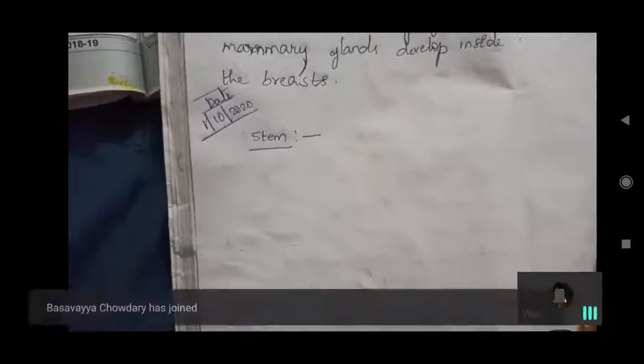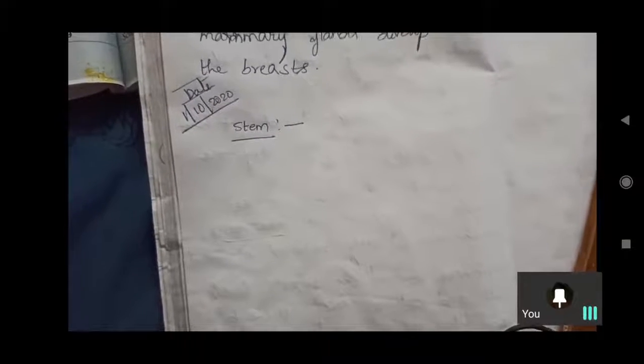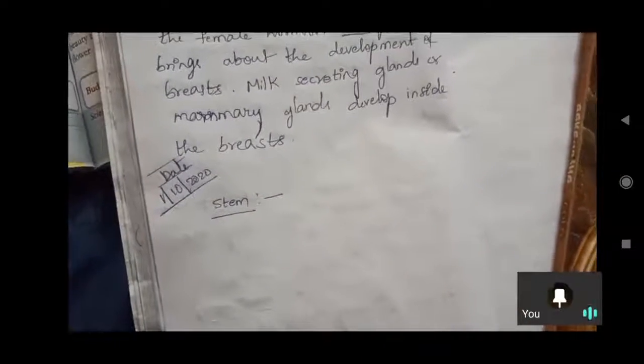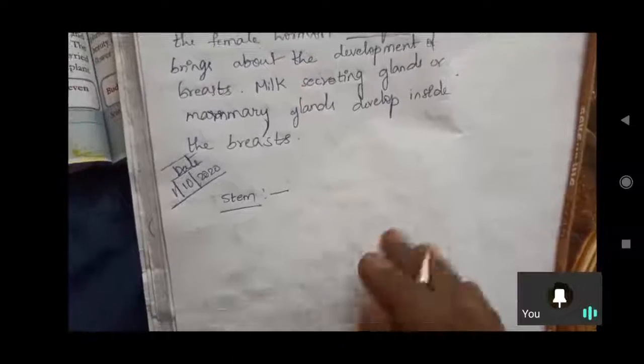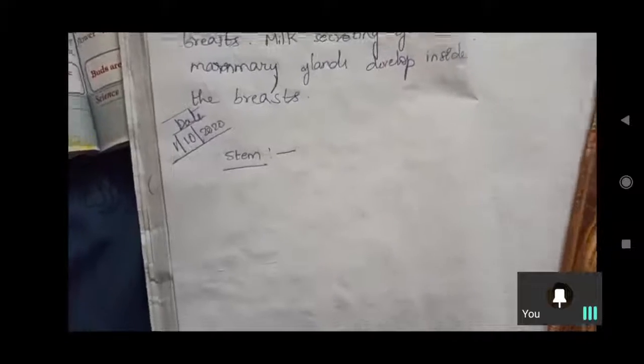The stem of the plant contains vascular bundles. Leaves and flowers grow from the stem only. Without stem, there is no support for the plant. You will see a scar on the stem where the leaf arises. From that scar only leaves will arise. Sometimes leaves are directly attached to the stem, and sometimes, as we observed in the last class, a leaf base will be there. The stem branches into sub branches and bears leaves, flowers and fruits. So the main support of the plant is the stem only.